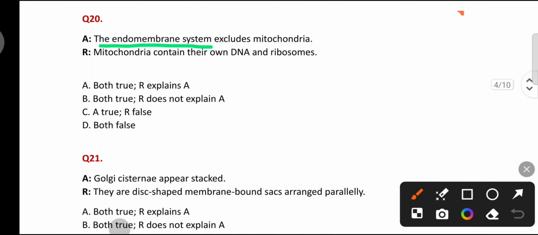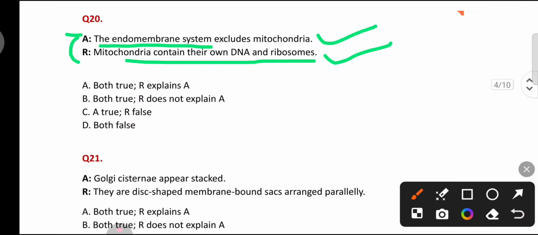The endomembrane system excludes mitochondria. This is correct. The endomembrane system consists of organelles like endoplasmic reticulum, nuclear membrane, Golgi bodies, vacuoles, plasma membrane because they function in coordination. Mitochondria contain their own DNA and ribosomes. This is also correct, but this does not explain the assertion. So here option B is correct.